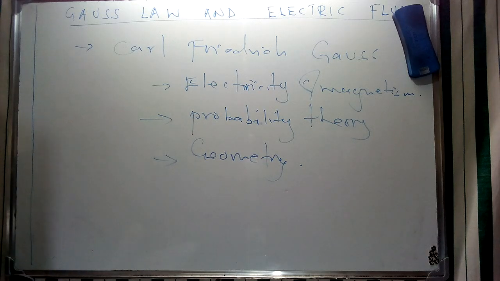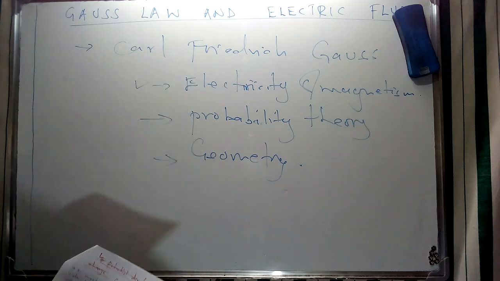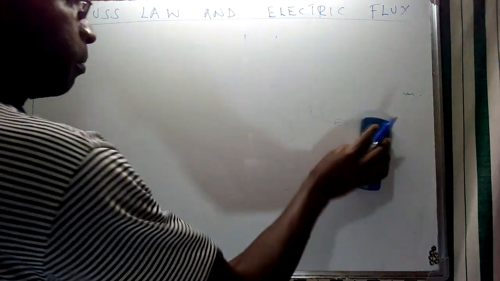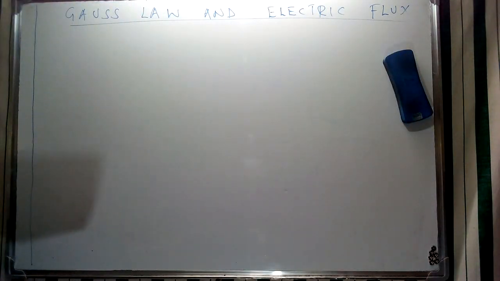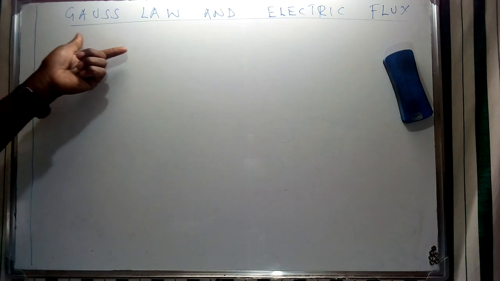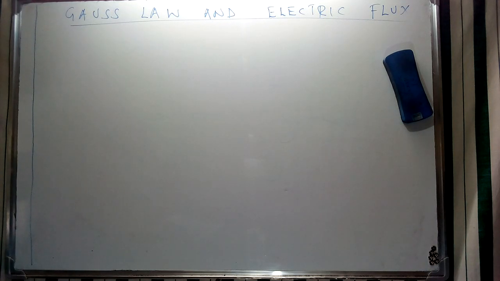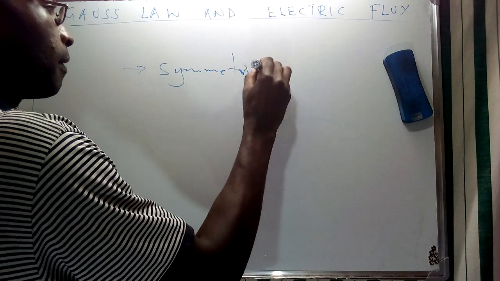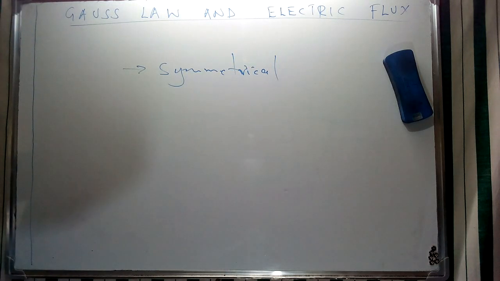So therefore, having stated that, we're going to look at one of the concepts that he advanced in the topic of electricity and magnetism, and that basically is going to fall under the topic under discussion for today. So going forward, we're going to see that Gauss law and the electric flux are going to assist us in trying to describe electric fields in highly symmetrical objects, or rather particles that we had considered in our first case under the discussion of electric charges and other areas.